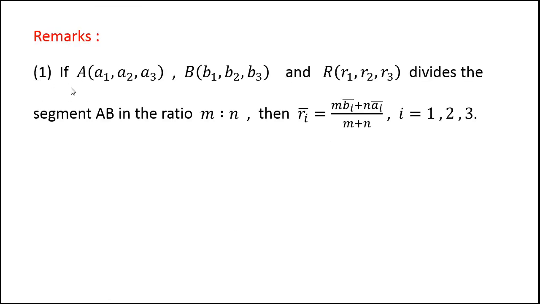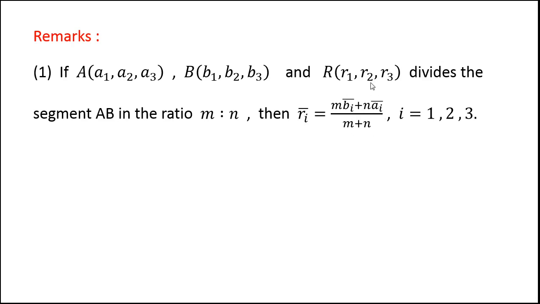So here we have a remark: if point A has coordinates a1, a2, a3, B has coordinates b1, b2, b3, and point R has coordinates r1, r2, r3, and if this point R divides the segment AB in the ratio m:n, then r1 is equal to m b1 plus n a1 upon m plus n.